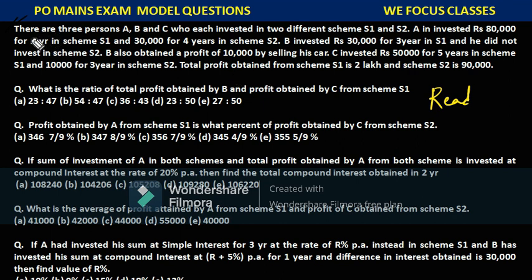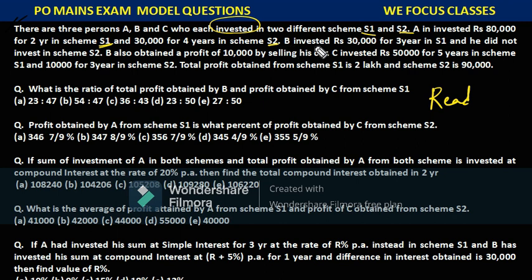Here the question is given like this. There are three persons A, B and C who each invested in two different schemes, S1 and S2. So basically the question is about investment. It says A invested rupees 80,000 for 2 years in scheme S1, and 30,000 for 4 years in scheme S2. Means by reading these sentences we understood that there are three persons and two schemes. So it seems that each person is investing some amount in each scheme.